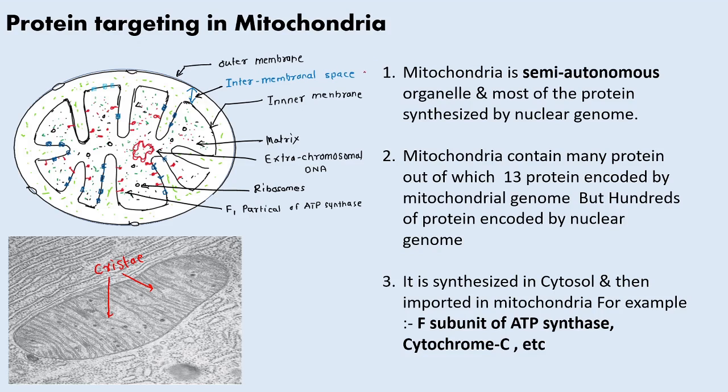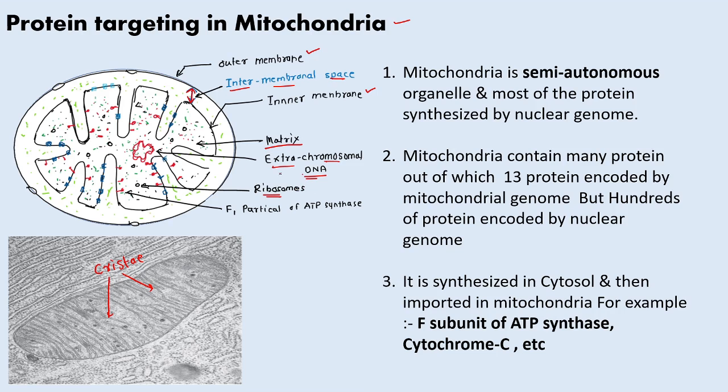So let's start the protein targeting in the mitochondria. So this is the schematic structure of the mitochondria. It has the outer membrane, then the inner membrane. In between this outer membrane and inner membrane there is an intermembrane space. This inner membrane encloses the matrix inside it. In this matrix there is extrachromosomal DNA and ribosomes, and the assembly is also present there.